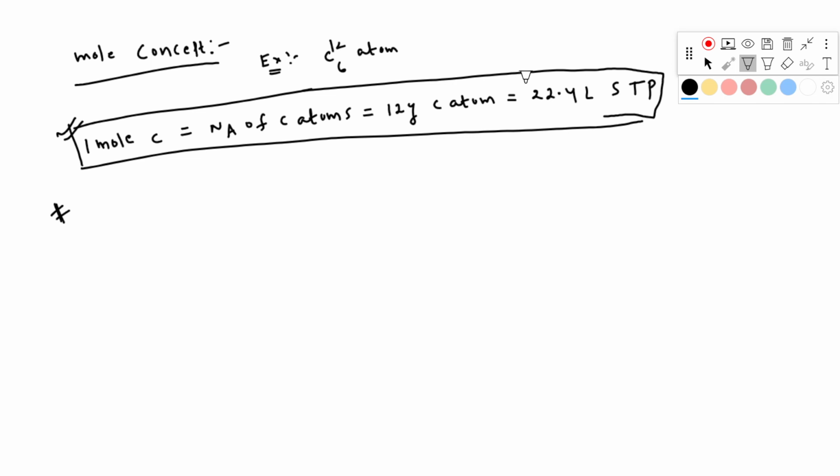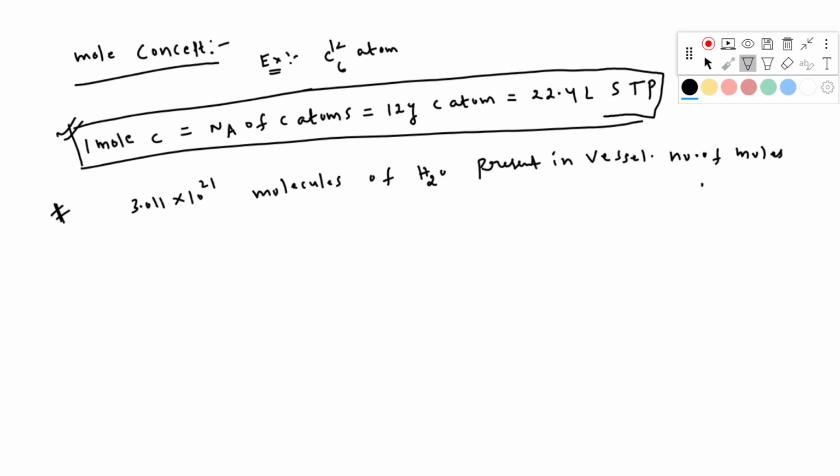Suppose I give you 3.011 into 10 to the power of 21 molecules of water present in a vessel or a container. Then I am asking you to provide the number of moles of water.